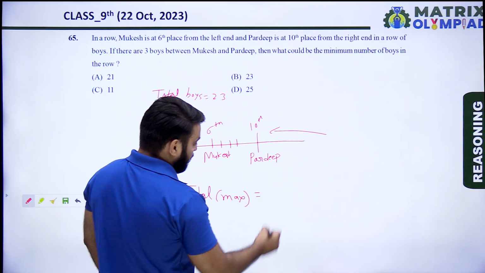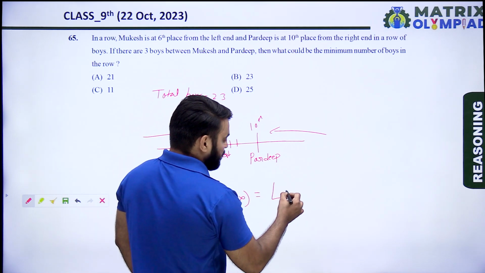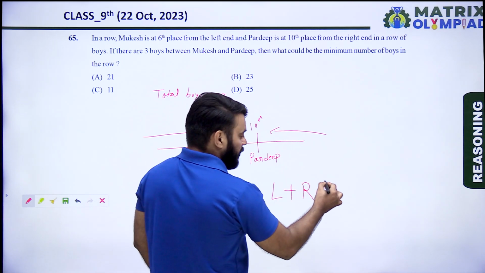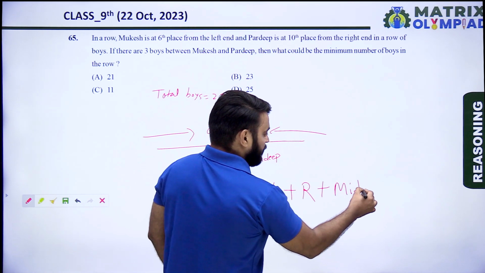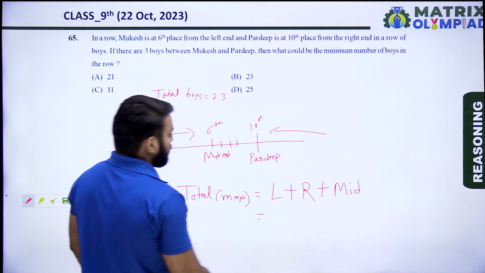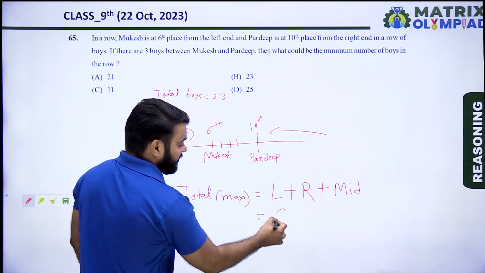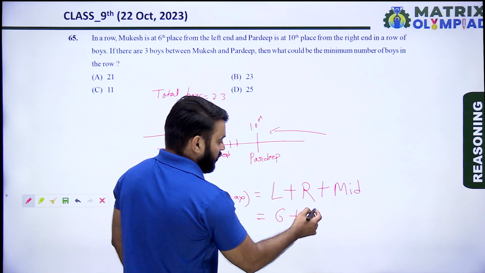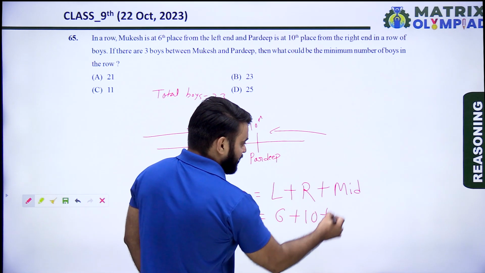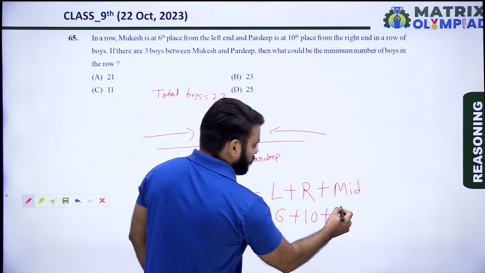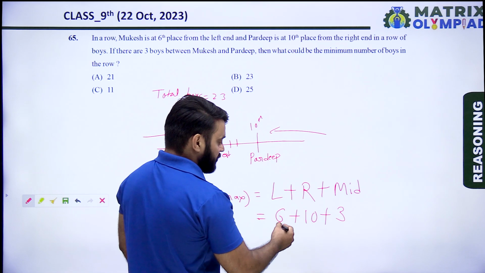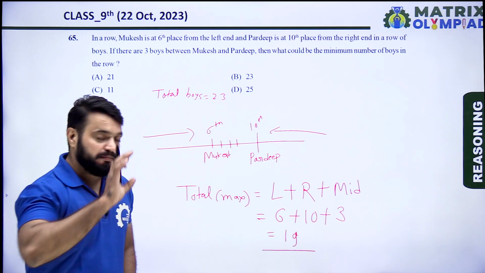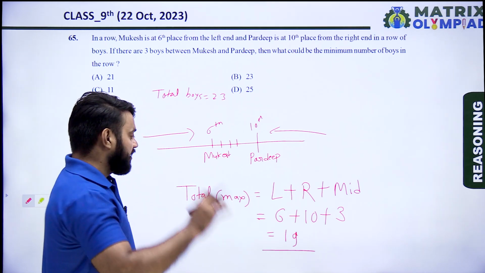Maximum number of boys is equal to left position of the first person plus right position of the other person plus the number of mid persons. So Mukesh's left position is 6, plus the other person's right position, so Pradeep's position from the right is 10, plus number of mid persons is 3. So 6 plus 10 plus 3 means 19. So the maximum number of persons in this row is 19.